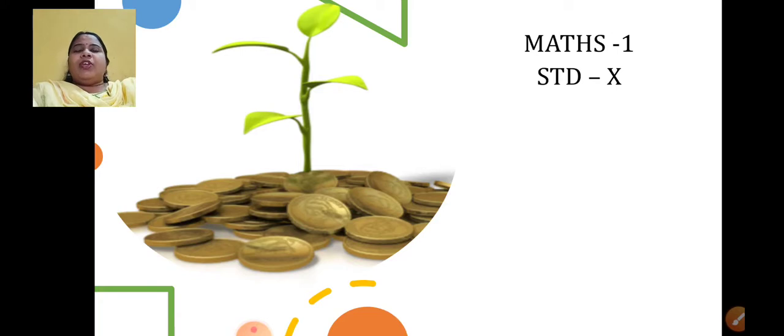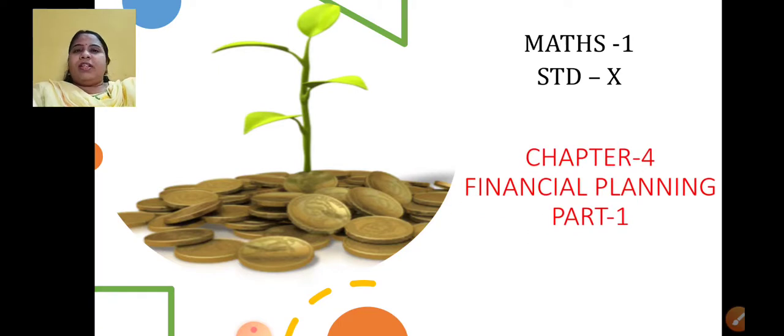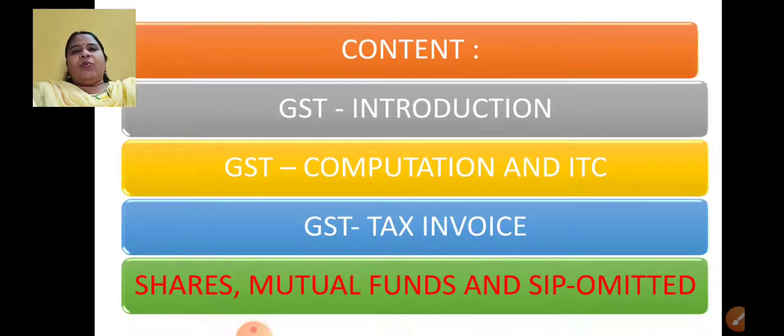Looking at the screen, you must have understood which chapter I am going to start. Yes, I am going to start with the fourth chapter, that is financial planning. Before we do that, let us quickly have a look at the content outline. What are the new things that we'll be learning in this chapter?